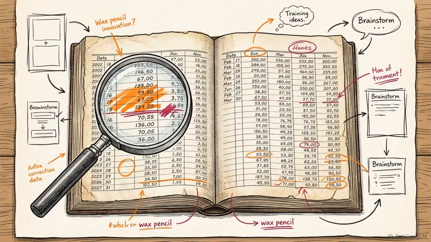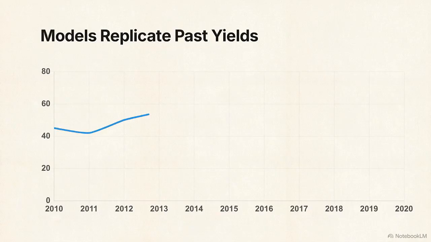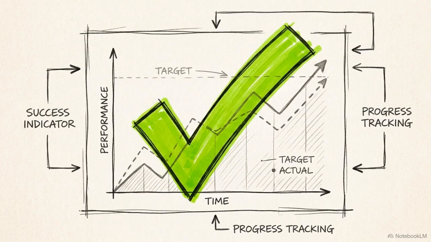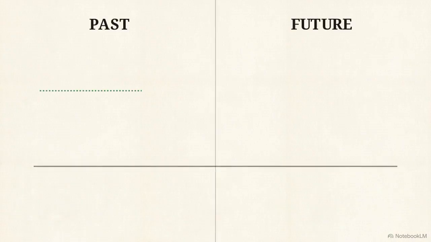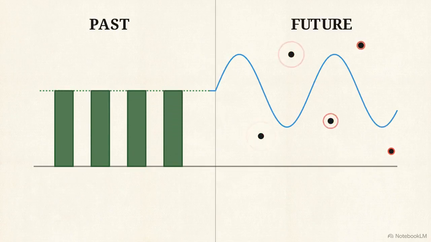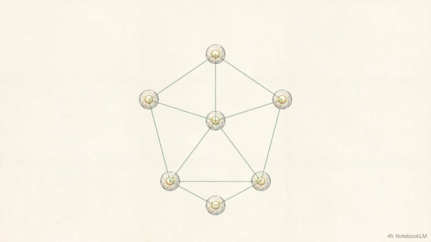For a long time, the standard way to test a model was to look backward. Scientists would take historical records and see if the computer's final results matched what actually happened. This process of output matching is known as empirical validation. This split-screen chart shows how well a model might match past data points on the left. But relying on this method in a changing environment is like testing a student who memorized all the answers to an old exam. Once a brand new variable like a climate shock is introduced, those memorized answers become useless.